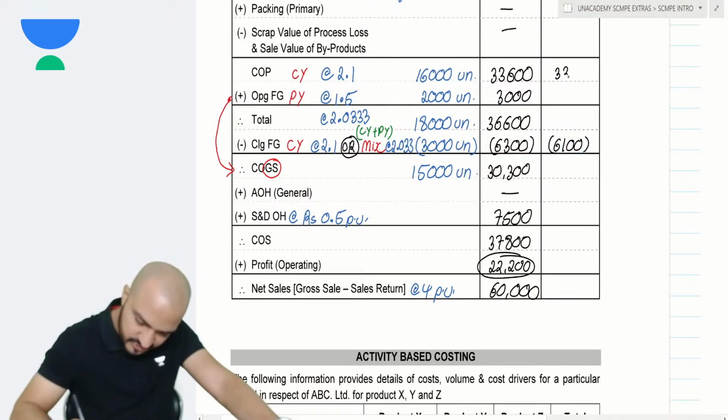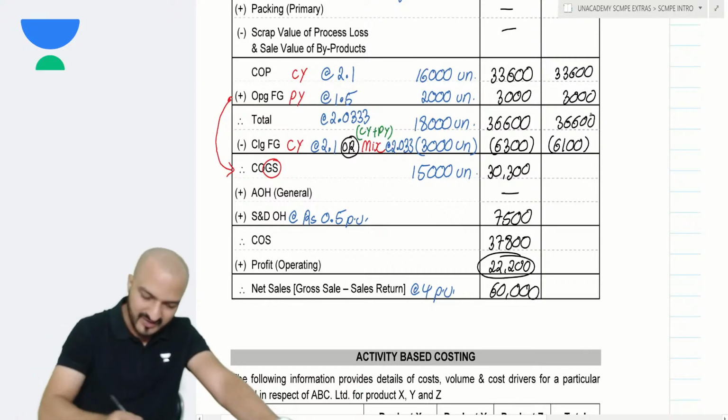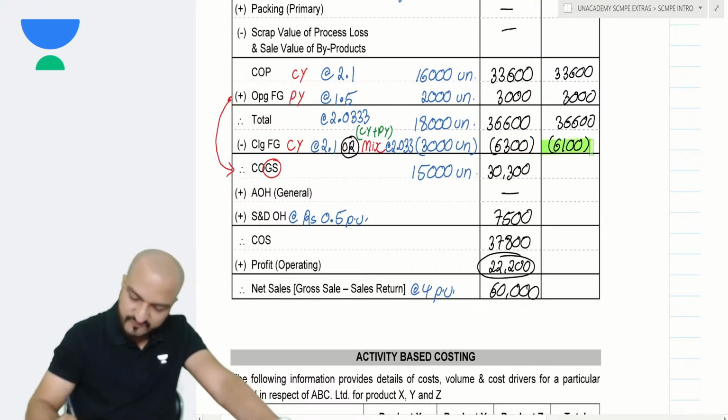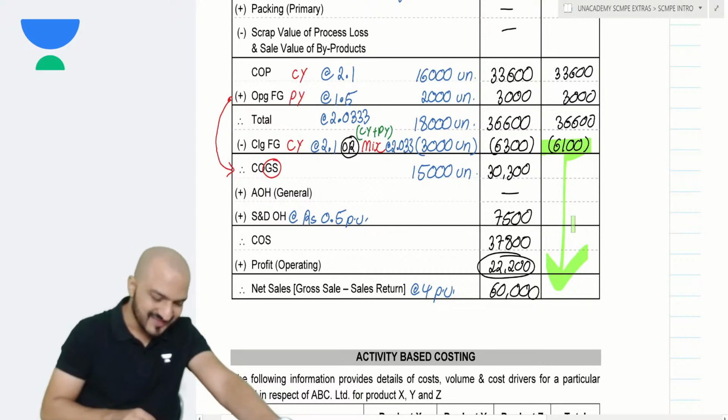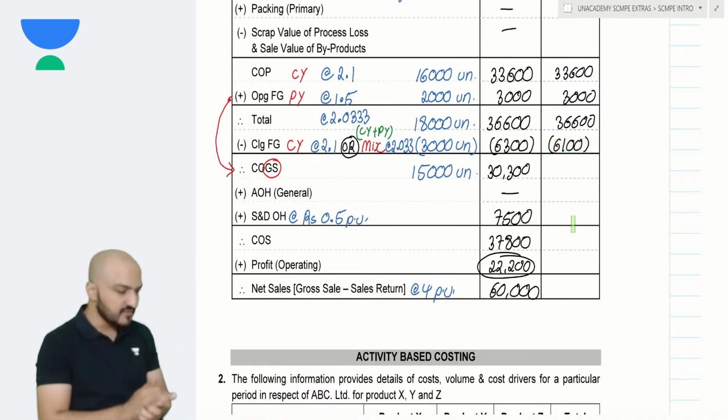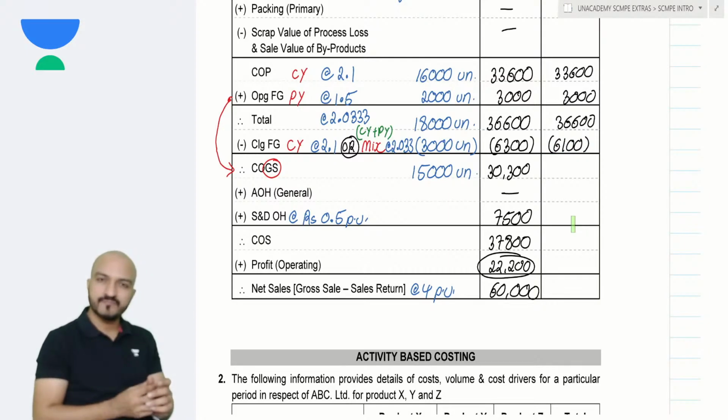That is cost of production 33,600, opening is 3,000, total is 36,600. Only my valuation of closing FG will change, and accordingly the items after that will change. Done? This is my format of cost sheet, and the main thing we learned in this format is the discussion about FIFO method and weighted average method.